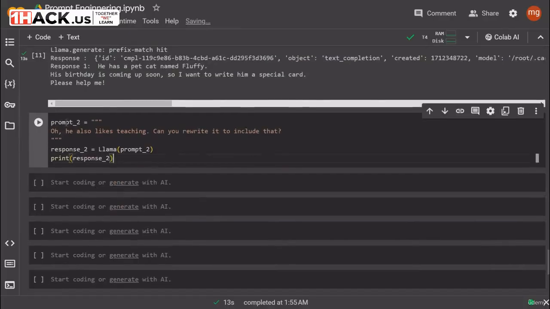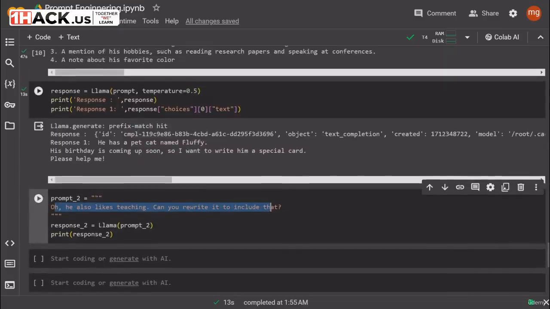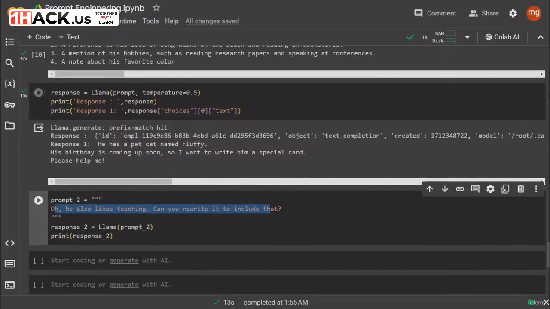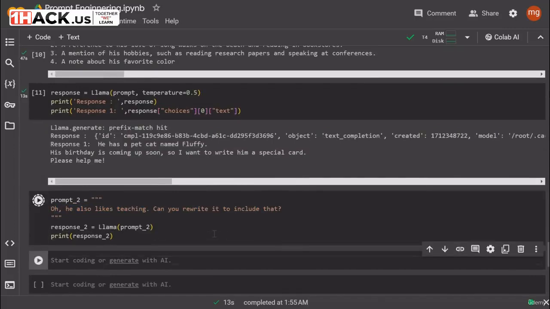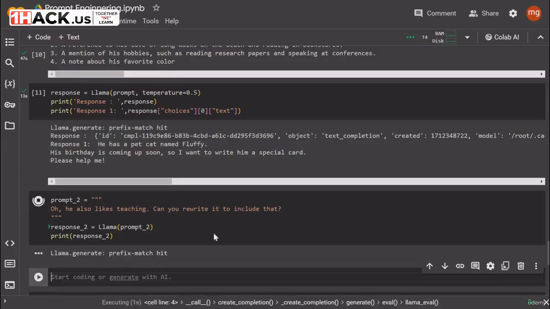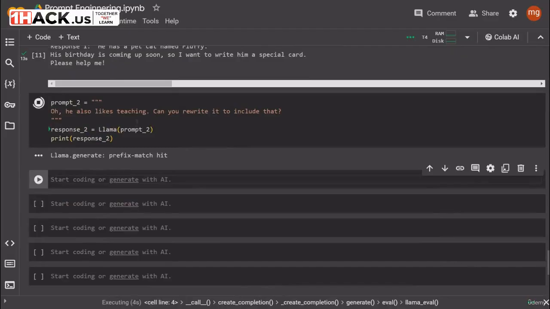So here what we are doing is we are creating another prompt. So in this prompt we are saying, oh, he likes teaching. Can you write this to include that? So we are asking it to rewrite this so that it could include that he also likes teaching. And then we are running this. So let's see what we get as a result from this. So it is again generating the result, and once it generates it, we will be able to see the response. Now it is taking some time even on the GPU, but it's fine. We'll just wait for some time.